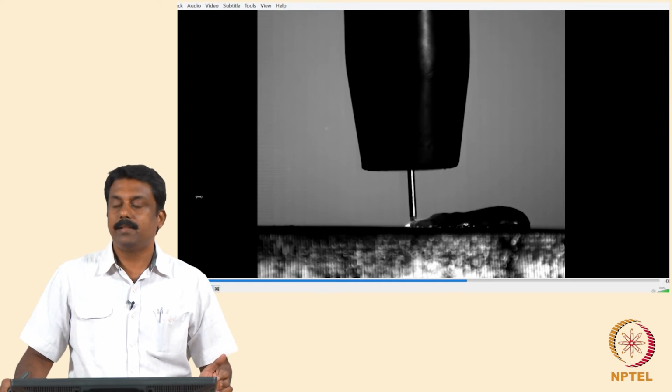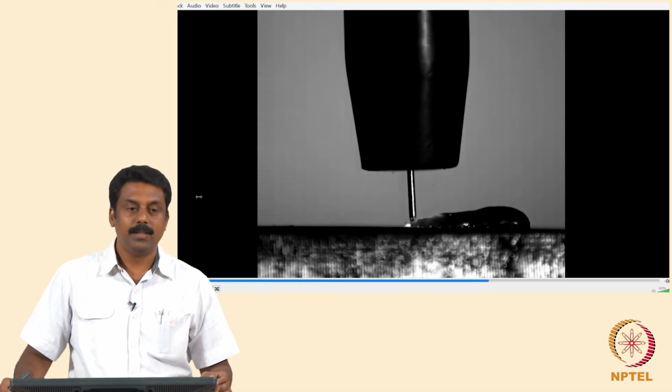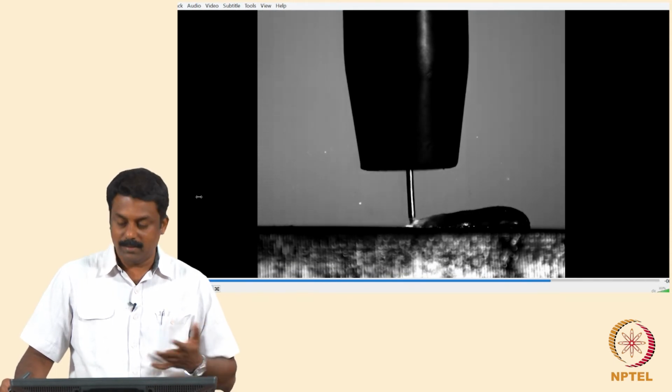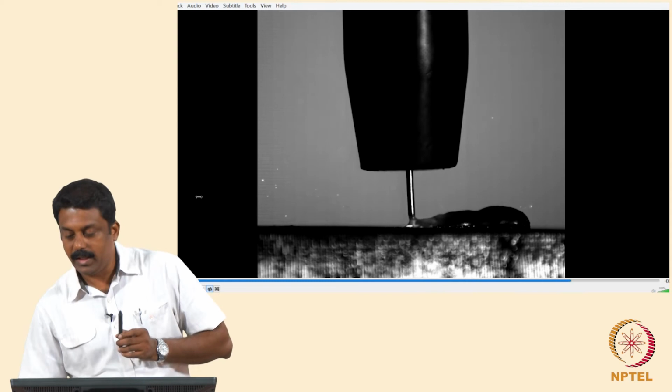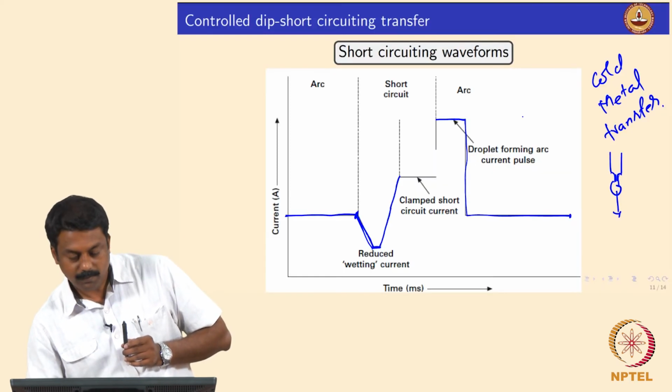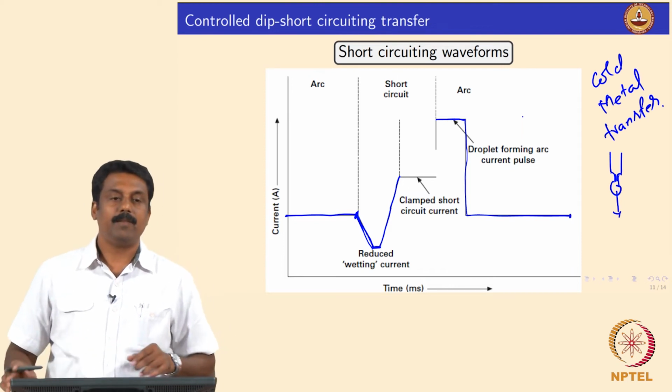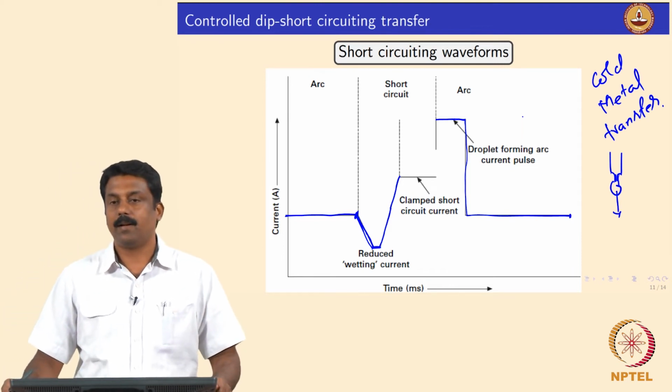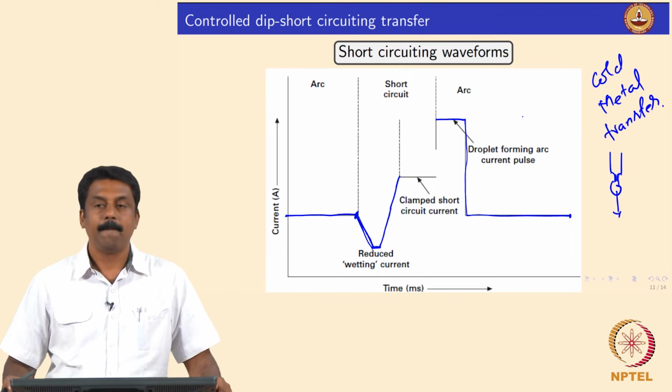So, this is known as controlled dip short circuiting transfer characteristics. Okay. So, now, there are 2 or 3 companies that sell power sources with the capability of transferring in controlled short circuiting dip transfer.